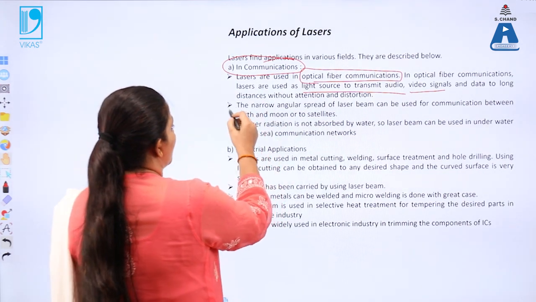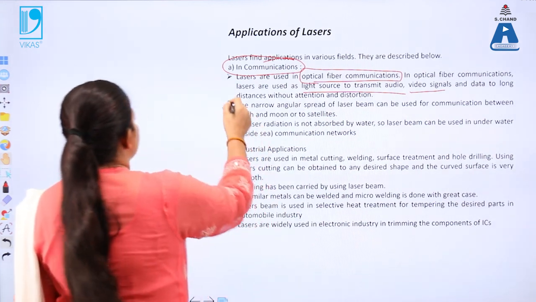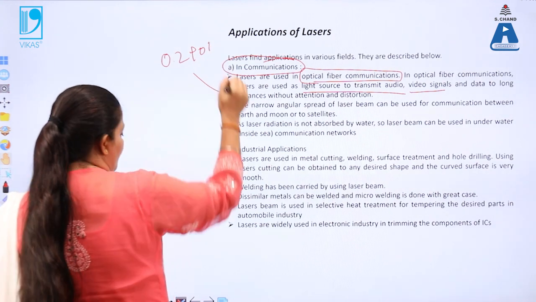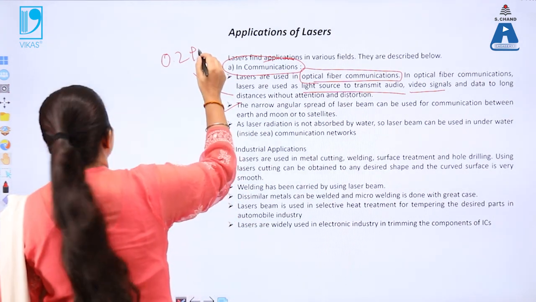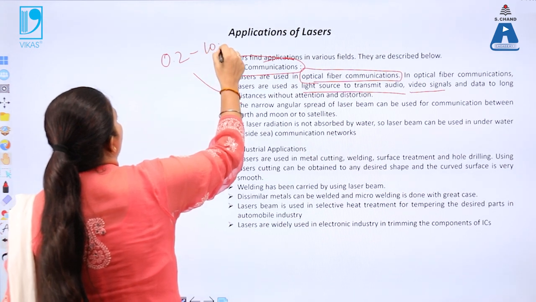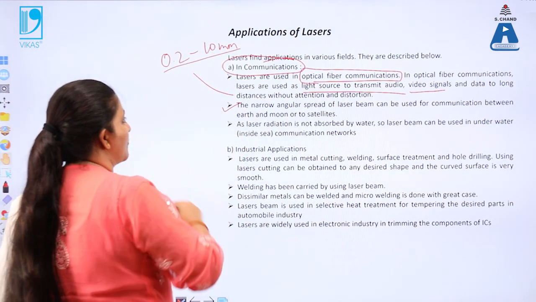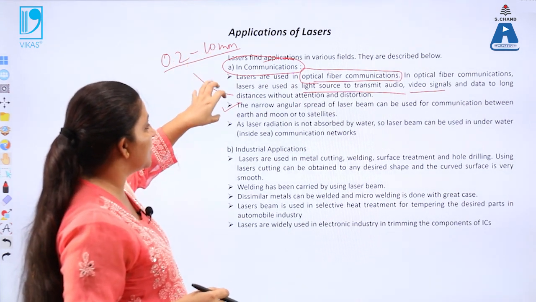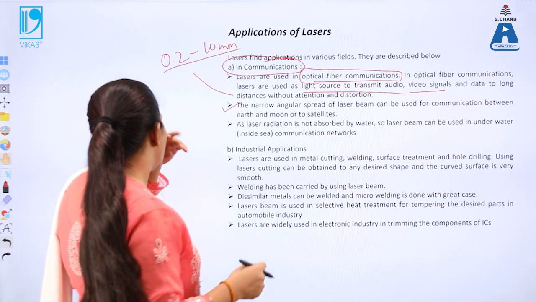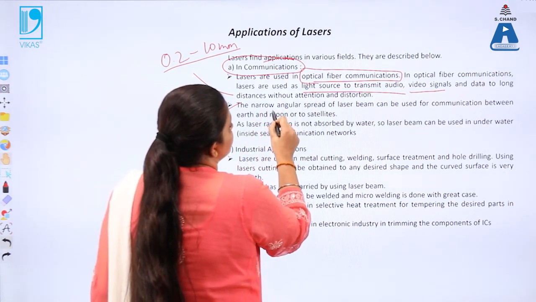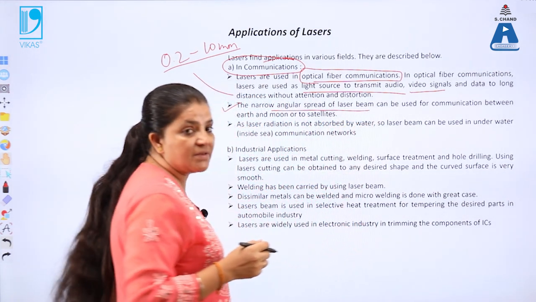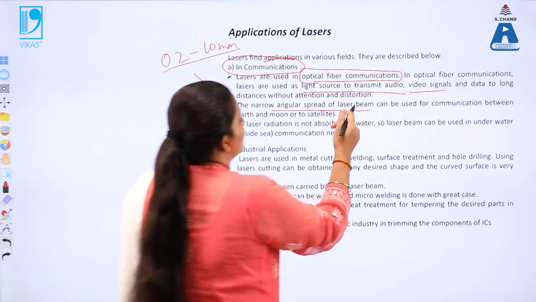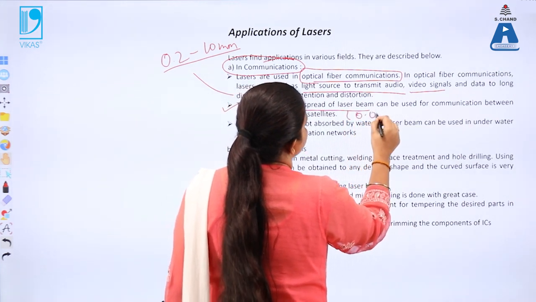Also in the case of optical fiber, their diameter varies from 0.2 to 10 mm, and we know that the diameter of the laser beam also lies within this range. So that's why the laser lights are preferred in this case. Also we know that the angular spread of the laser beam, that means the angle of divergence, is very small, around 0.01 radian.